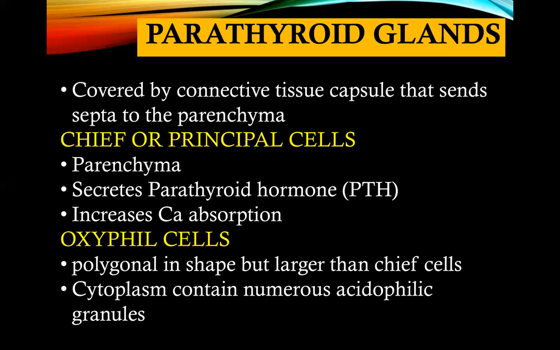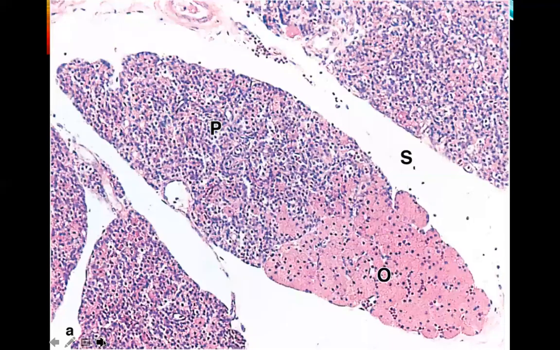Other than the chief or principal cells, you have your oxyphil cells. They are described as polygonal in shape, but larger than chief cells. Its cytoplasm contains numerous acidophilic granules. This is another picture from the laboratory. PD here stands for your principal cells or chief cells, which secrete your parathyroid hormone. Your O here is an oxyphil cell, larger than the principal or chief cell.